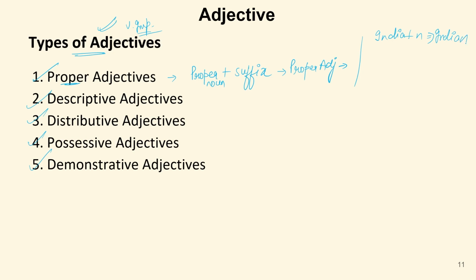So, India is a proper noun to which I added N, a letter that is used as a suffix. A suffix is a letter or a group of letters that is added after the word. So this is Indian, and this is an adjective. Now, Indian is basically used for a person. If I say I'm an Indian, it is telling about me.